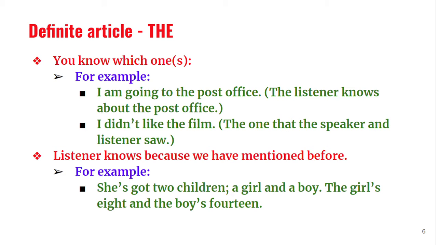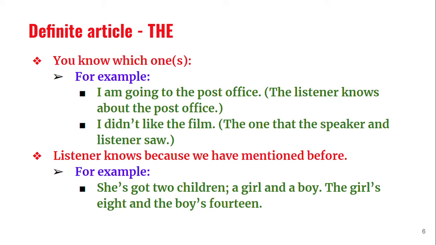The next rule is that the listener knows because we have mentioned it before. Sometimes the listener may not know the particular noun, but we have already mentioned it in the previous sentence. So now he knows. For example, she has got two children, a girl and a boy. The girl is 8 and the boy is 14.